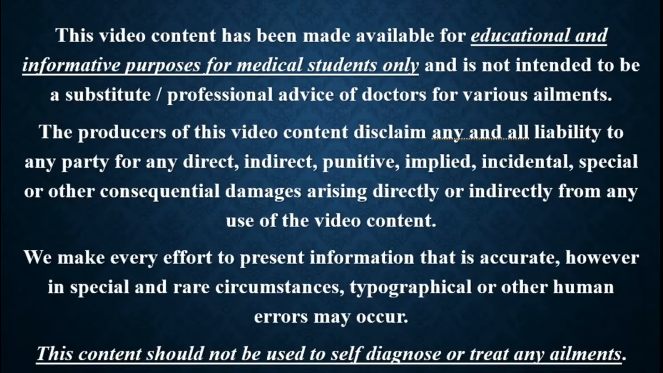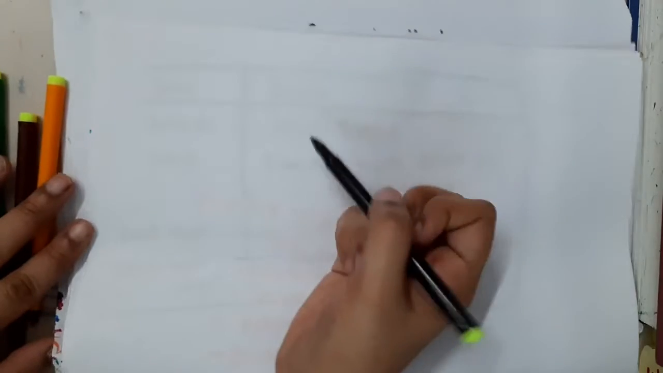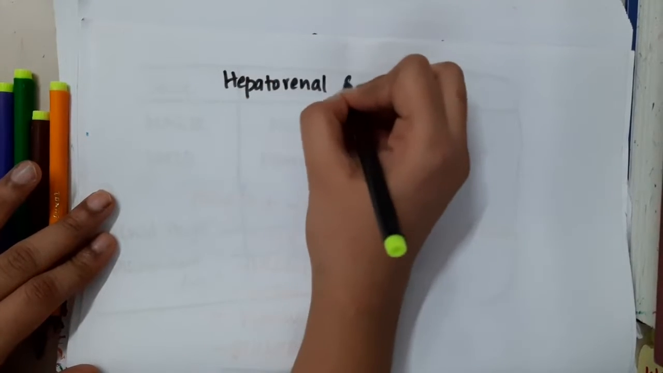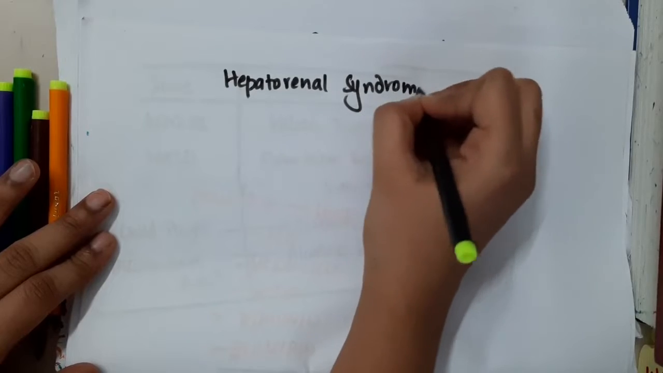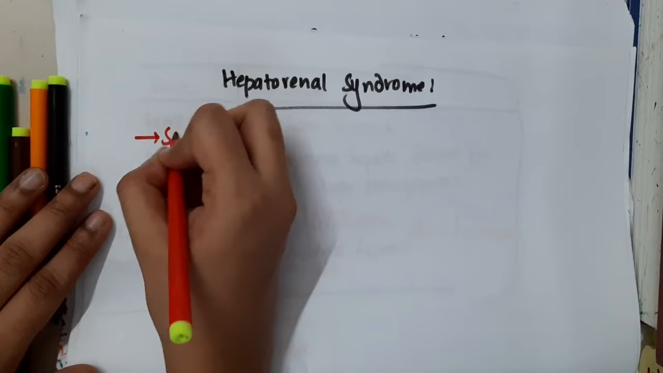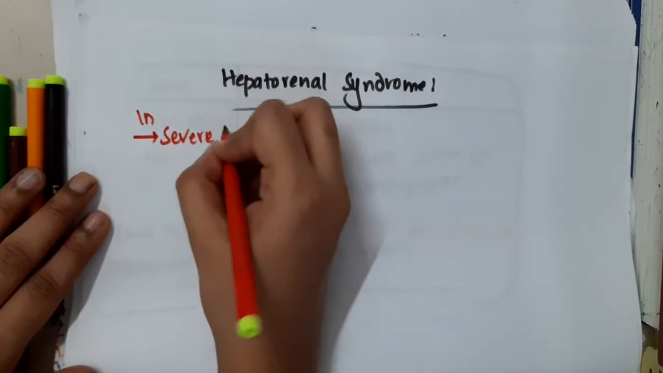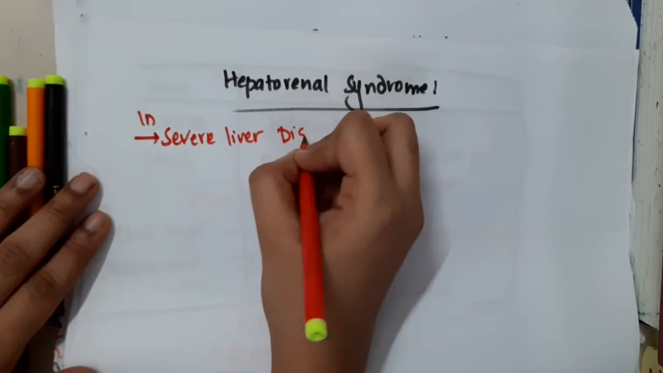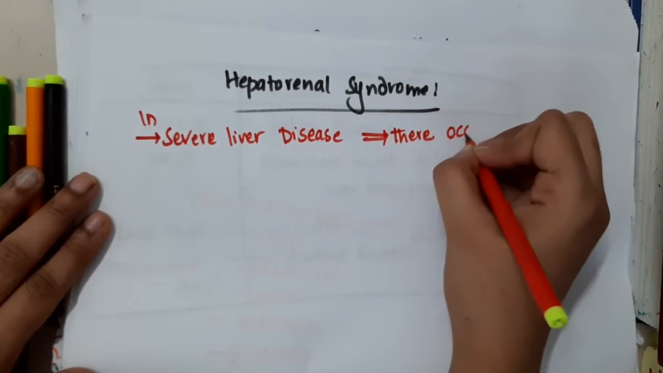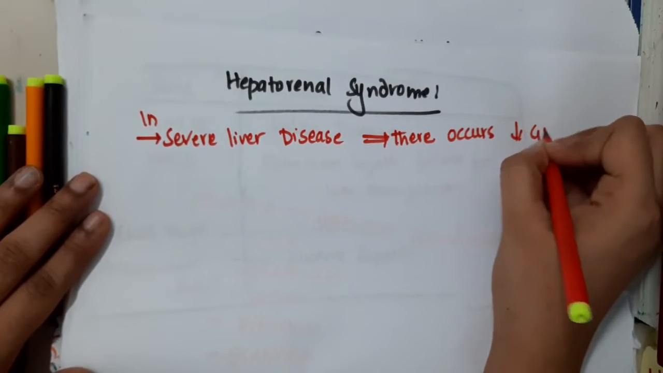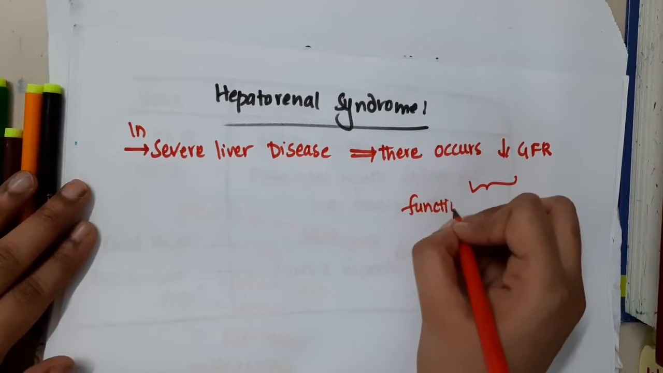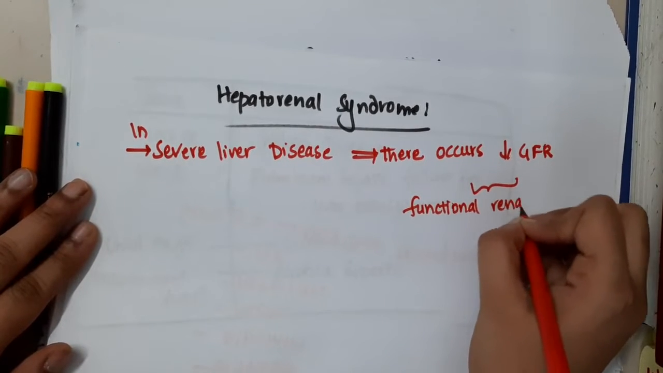In this lecture, we will learn some important points about hepatorenal syndrome. Hepatorenal syndrome is defined as a state in patients with severe liver disease. First there is severe liver disease, and then there is decreased GFR. That means a state of functional renal failure occurs.